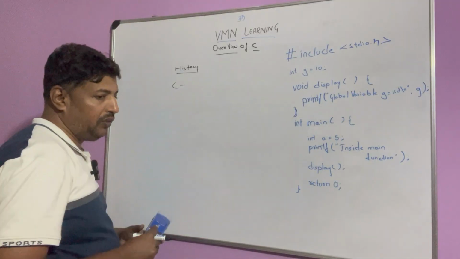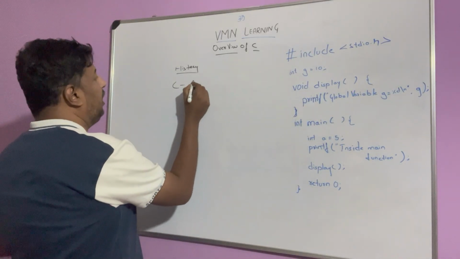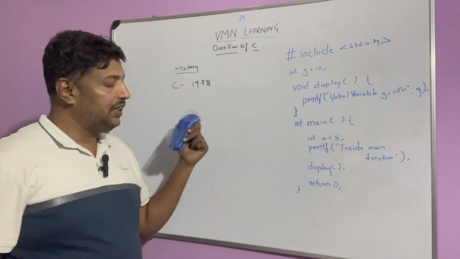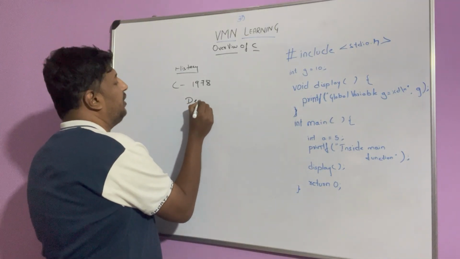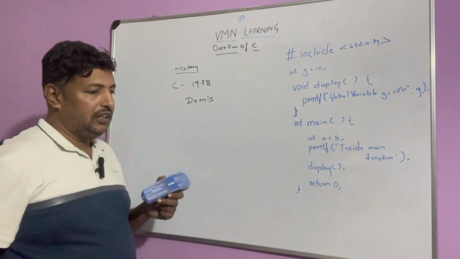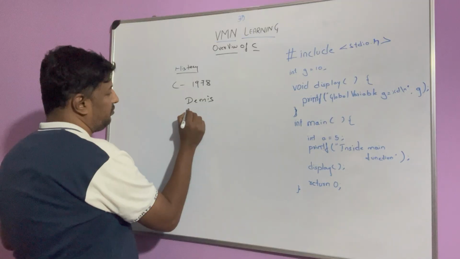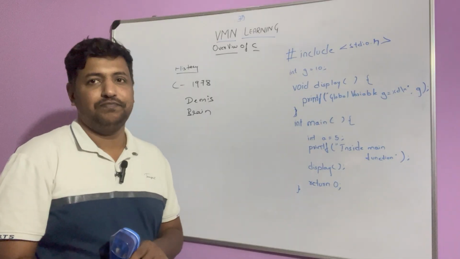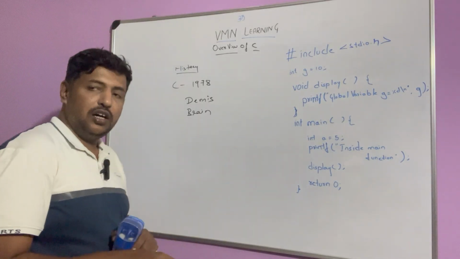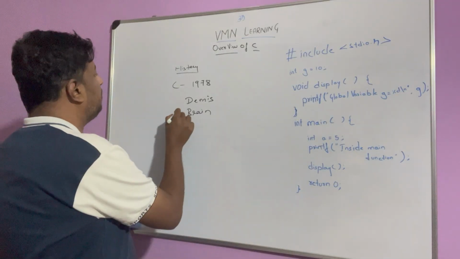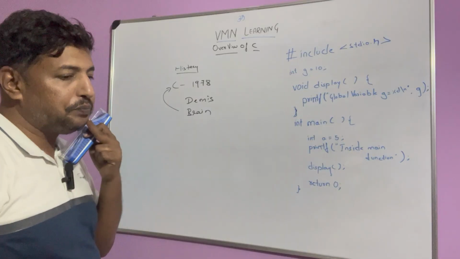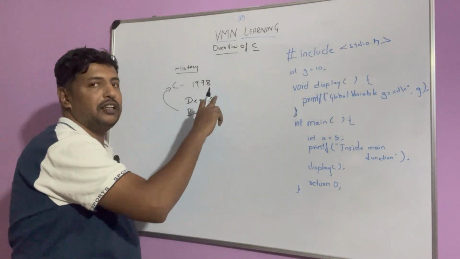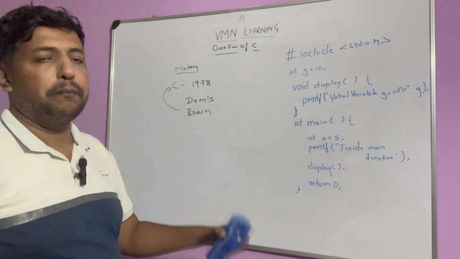There was a paper written on the C programming language in 1978 by two people, Dennis Ritchie and Kernighan. So this was created and the world came to know about C through that.